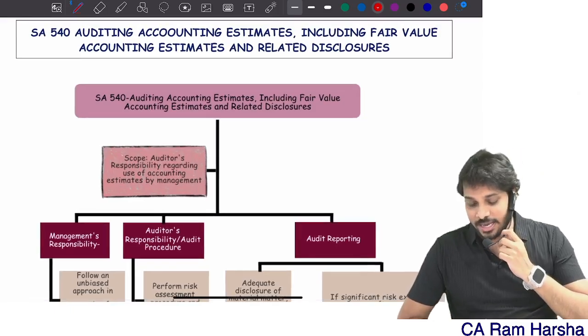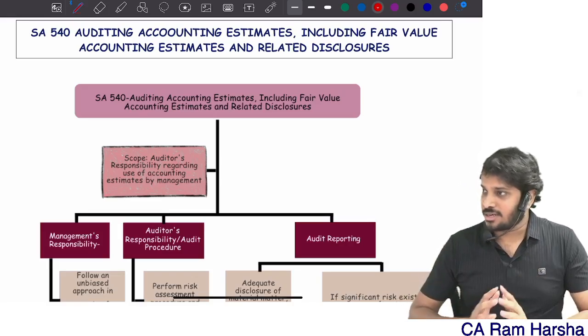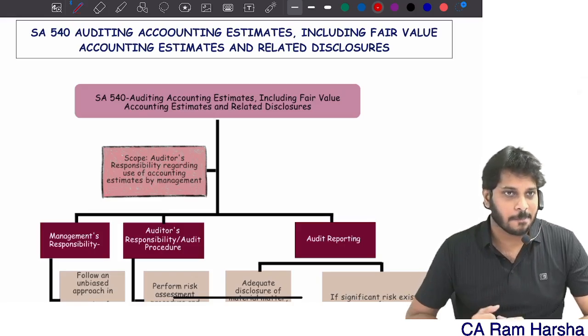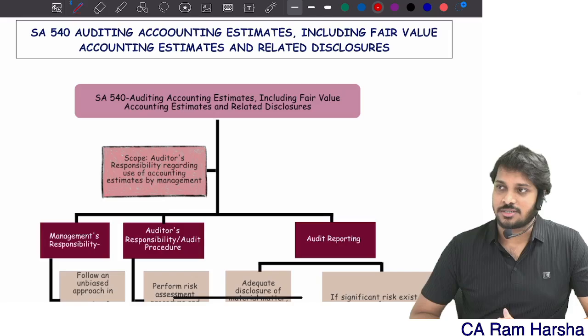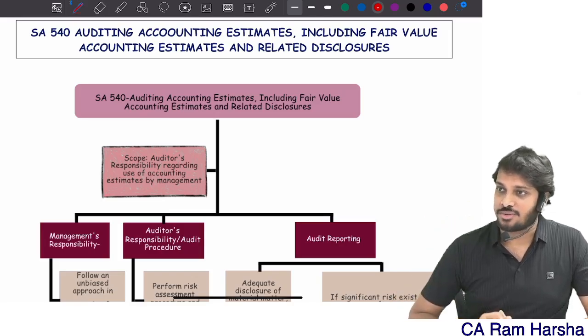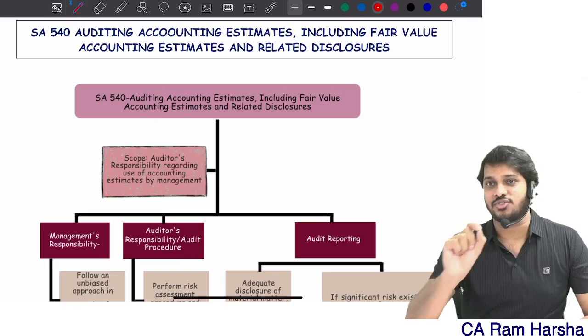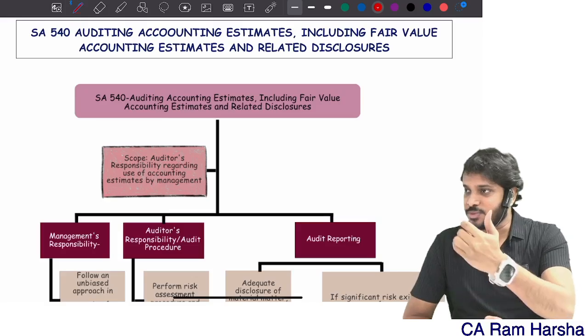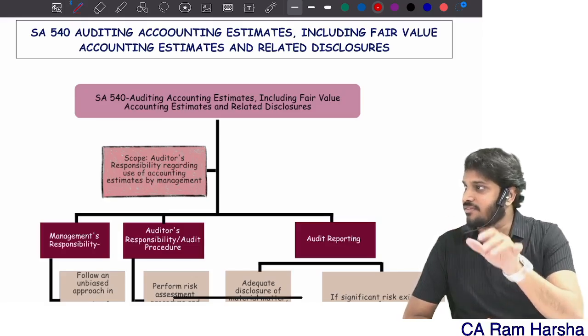So auditing accounting estimates. Look, what are we doing? We are verifying accounting estimates. Auditing means what? Verifying. Verifying accounting estimates, including fair value accounting estimates and related disclosures. We are verifying all these 3. We are verifying accounting estimates, we are verifying fair value accounting estimates, and we are even verifying disclosures.